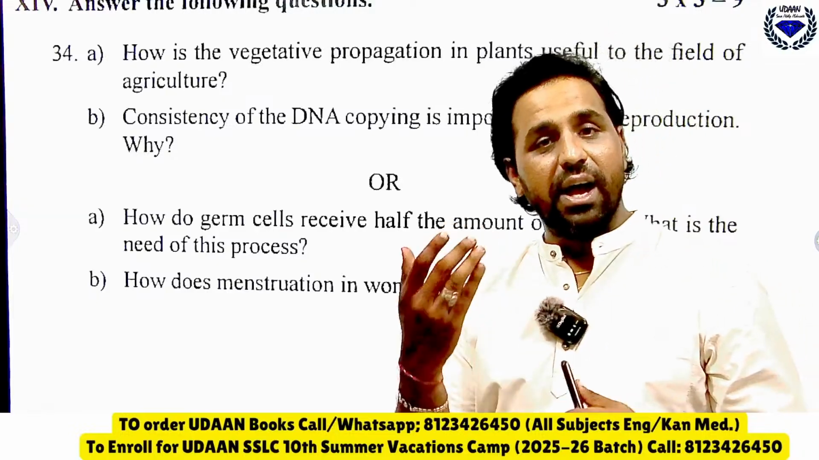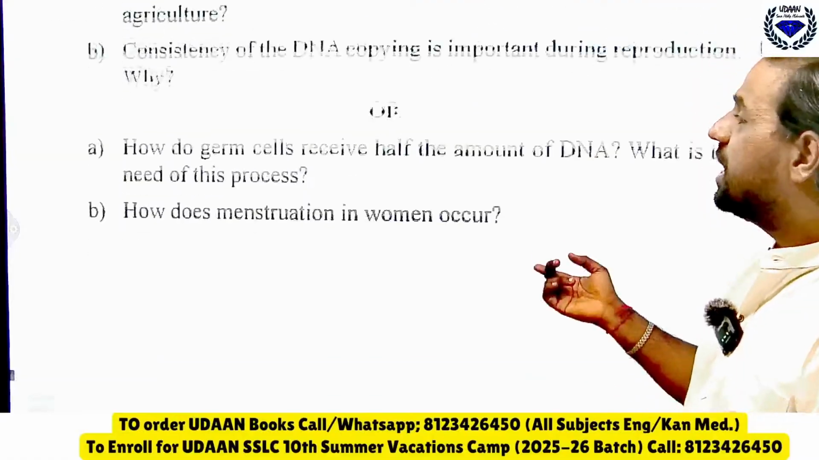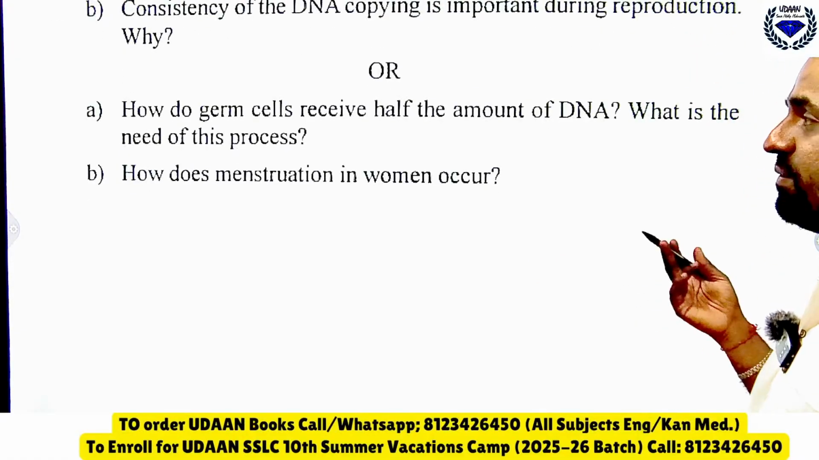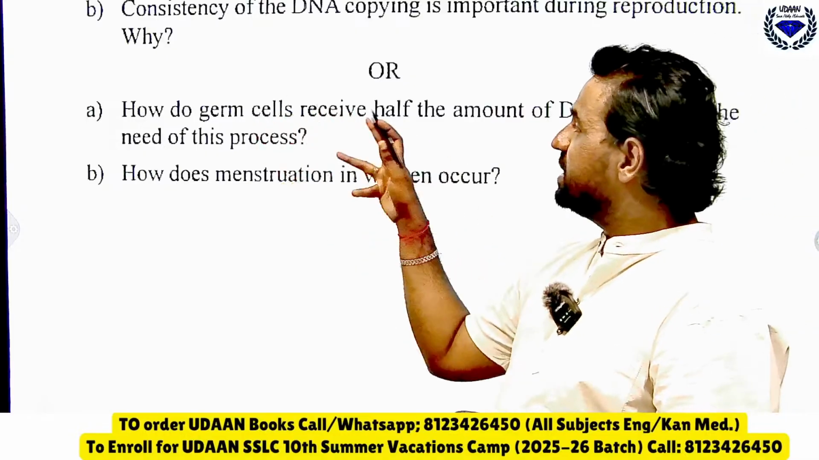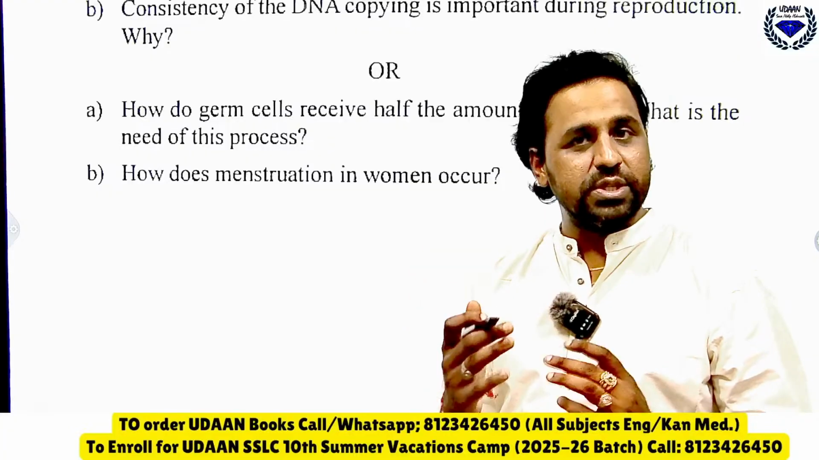I hope my voice is audible properly. So let us go to the next question. How do germ cells receive half the amount of DNA? What is the need of this process? See, the germ cells receive half the amount of DNA. It is because of whom? You should thank the process called meiosis.